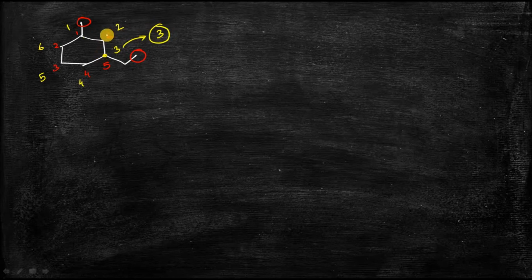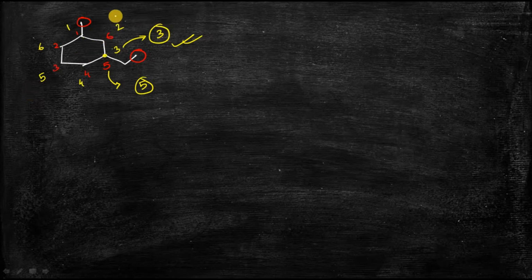On the other hand, if we do the numbering anti-clockwise, then the carbon atom which bears this ethyl group gets the number 5. So obviously, if we go with the clockwise numbering of the different carbon atoms, then the carbon atom bearing the second substituent gets the lowest number, 3. That's why this clockwise numbering will be the right numbering.